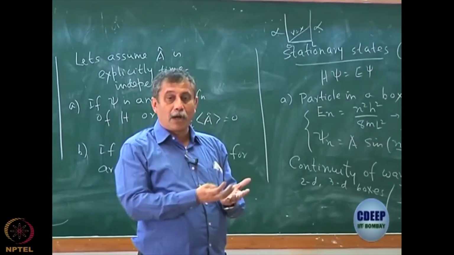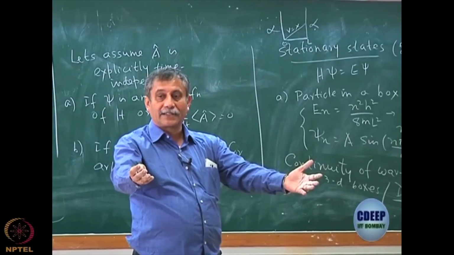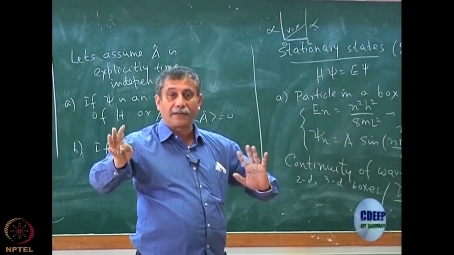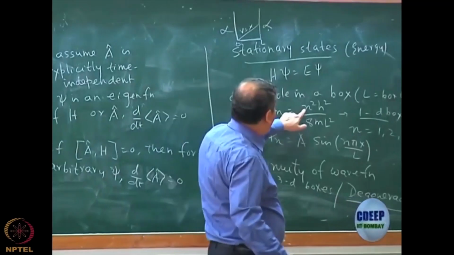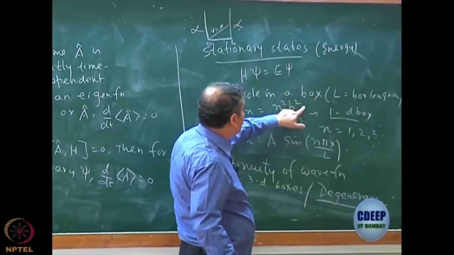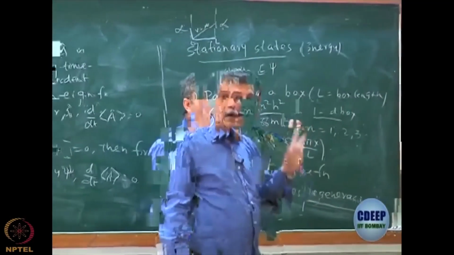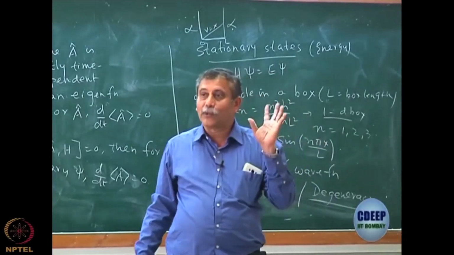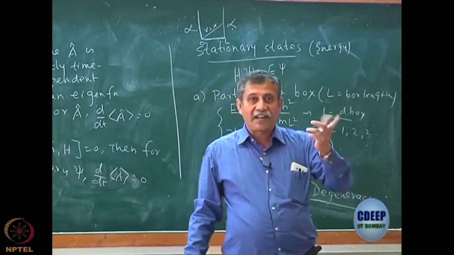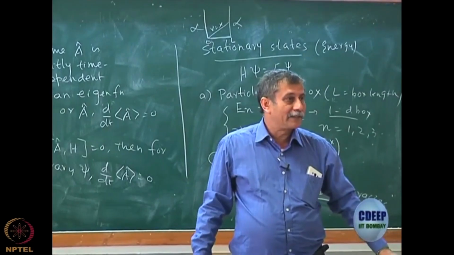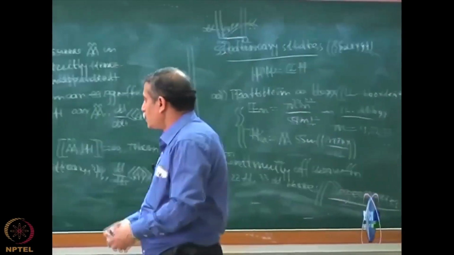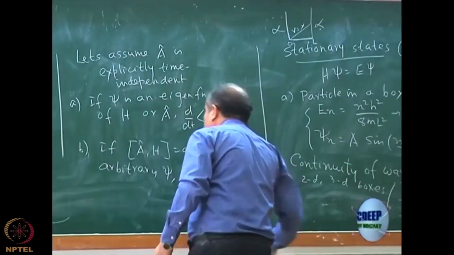I can have a 2D box with L1 and L2 length, then the degeneracies will become completely different, you remember. Then we have to see N1 square divided by L1 square plus N2 square divided by L2 square must be constant. So find out N1 and N2. Those are very interesting problems, but it's only a problem of arithmetic that you should be able to find out. So I think we discussed many of these problems.